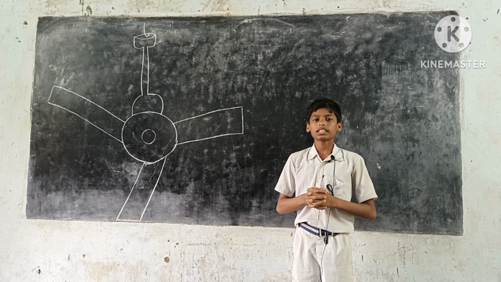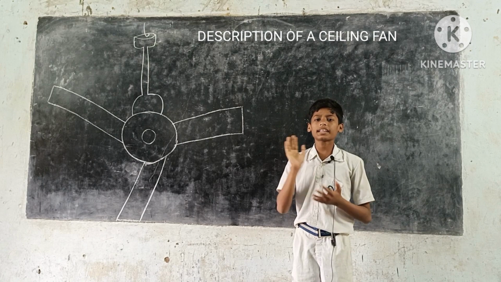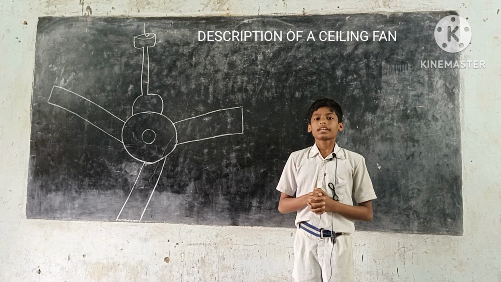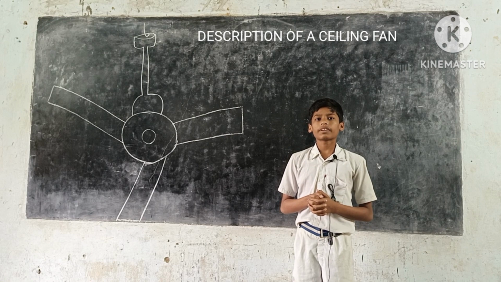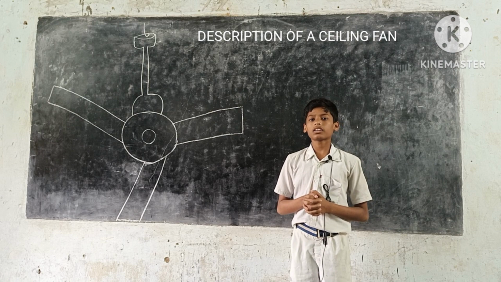Today's topic is description of a thing in a format. What is a format? Let us see. This is a dash. Here we write name. It is dash in size. Here we write size such as big, small, short and tall.